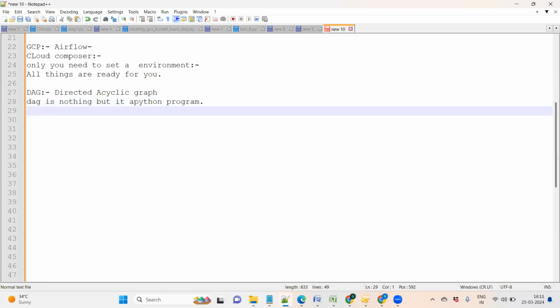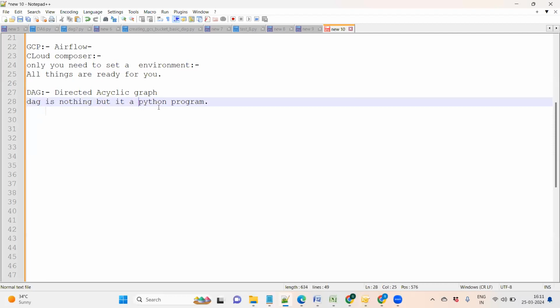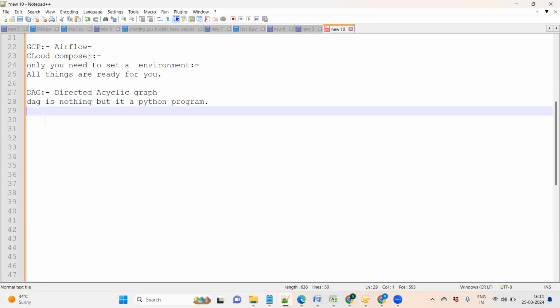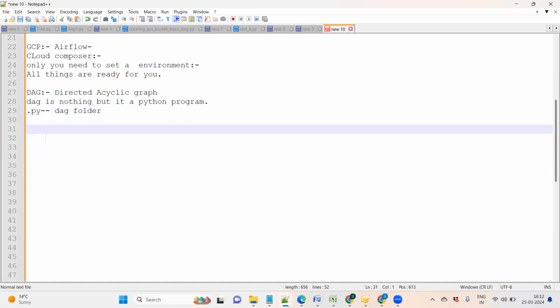You need to write the code in Python, save it as a py file, and save it into the DAG folder. I will show practically as well how we can do that. Whenever we are writing any DAG, the file is divided into mainly three parts.